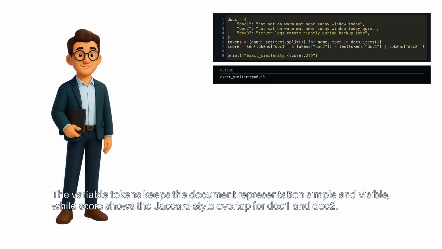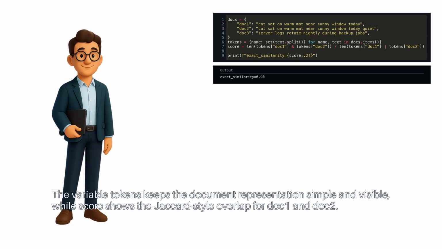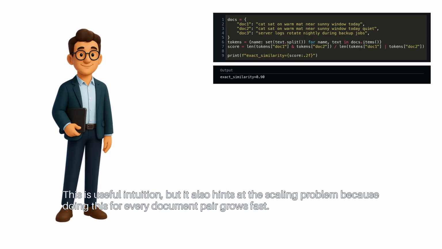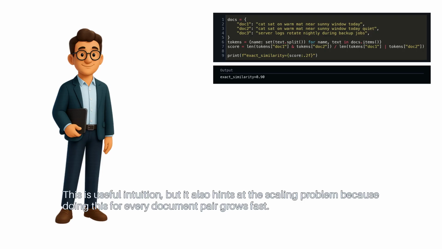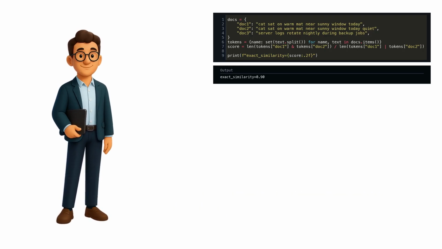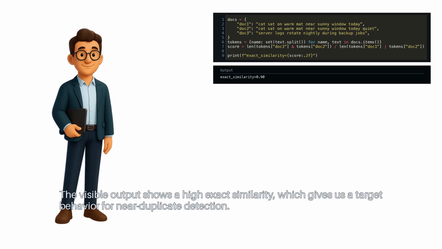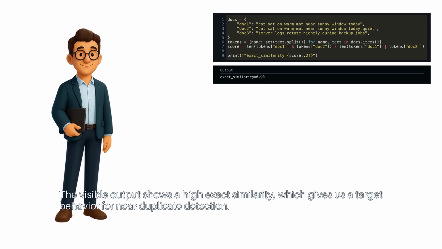The variable tokens keeps the document representation simple and visible, while score shows the Jaccard-style overlap for doc1 and doc2. This is useful intuition, but it also hints at the scaling problem, because doing this for every document pair grows fast. The visible output shows a high exact similarity, which gives us a target behavior for near duplicate detection.